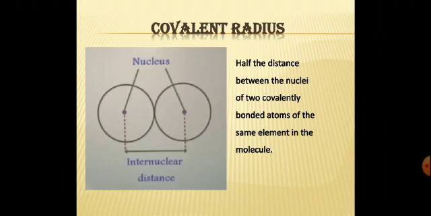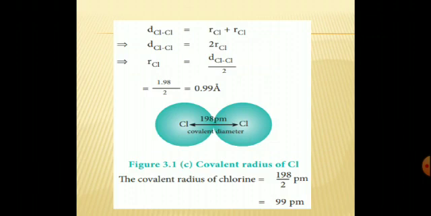In that case, how will you find out the radius? Consider a covalent molecule. How will you find out the covalent radius? It is nothing but half the distance between the nuclei of two covalently bonded atoms of the same element in the molecule. Let's see one problem.